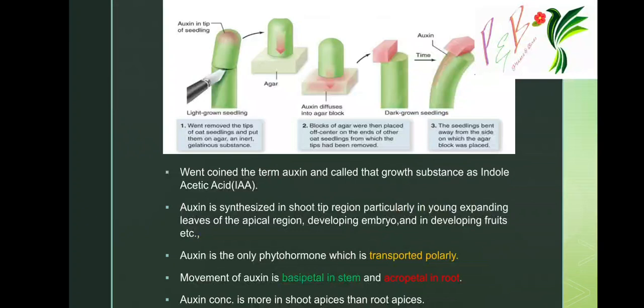The element important for the biosynthesis of auxin is zinc. This is very important to be noted here. Auxin is synthesized in the shoot tip region, particularly in young expanding leaves of the apical region, developing embryo, and developing fruits. Auxin is the only phytohormone which is transported polarly.